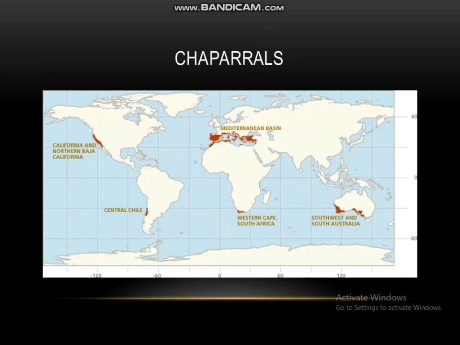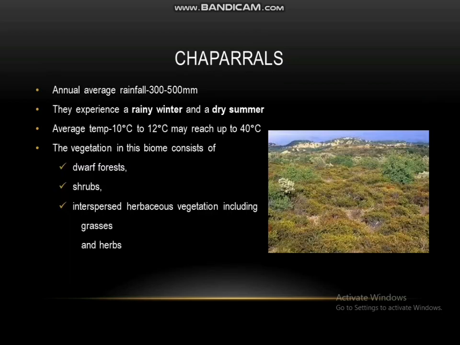Chaparrals occur in mid-latitude coastal regions such as North America, Chile, Spain, southern France, and South Africa. The best developed chaparral is in Southern California. The annual average rainfall they receive is 300 to 500 millimeters per year, which is similar to the annual average rainfall the Savannas receive. They experience a rainy winter and a dry summer.